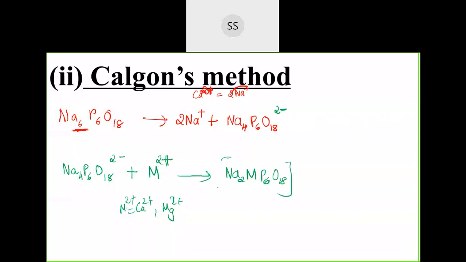And the charge is the same, because we did not remove anything extra. Whatever removal we have done, we have replaced with the calcium or magnesium ion. Plus, 2 sodium ions will go out during the process. That sodium ion will combine with the negative part of whatever is attached here, chloride or sulfate. So that's how the process takes place. This is Calgon's method, and this is the equation.